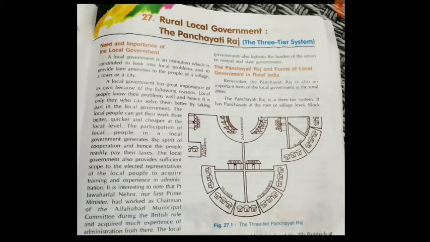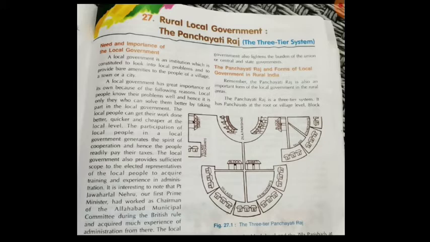Next, we have the Panchayati Raj and form of local government in rural India. Remember, the Panchayati Raj is also an important form of the local government in the rural areas. The Panchayati Raj is a three-tier system. It has panchayats at the root or village level, block samitis at the block level. As you can see here in the figure 27.1, three-tier panchayat system, Panchayati Raj is given here. Here you can see village level, block samitis at the block level, and the Jila Parishad at the district level.